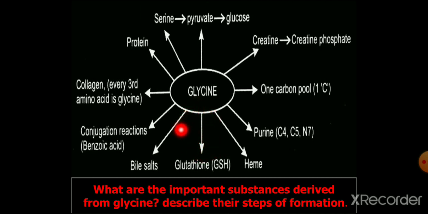Then bile salt formation, glycocholate and glycochenodeoxycholate. Then conjugation, where benzoic acid is conjugated with glycine to form hippuric acid and excreted. Then for collagen, every third amino acid of collagen is glycine. It is important for the stabilization of the triple helical structure of collagen and also for the formation of proteins.